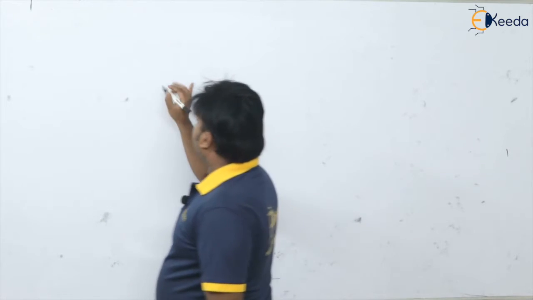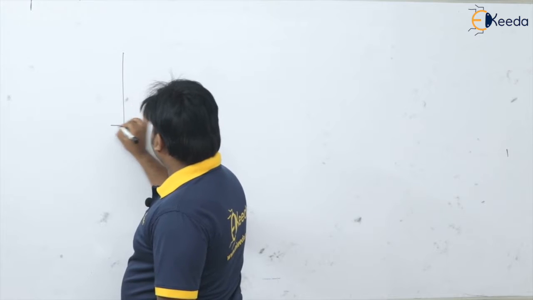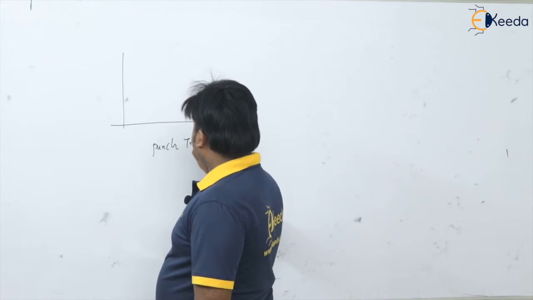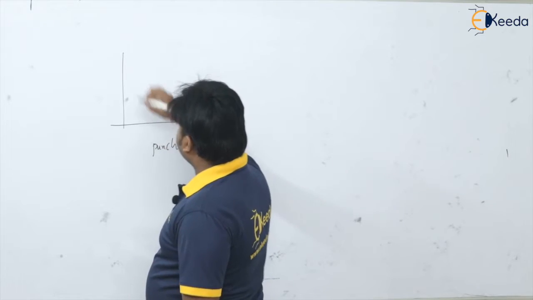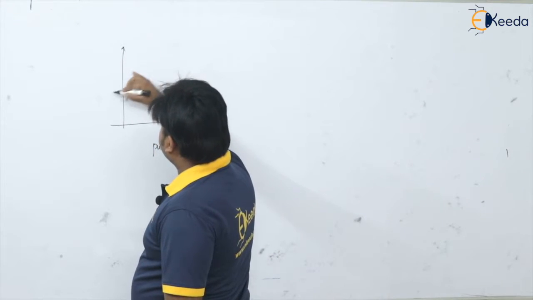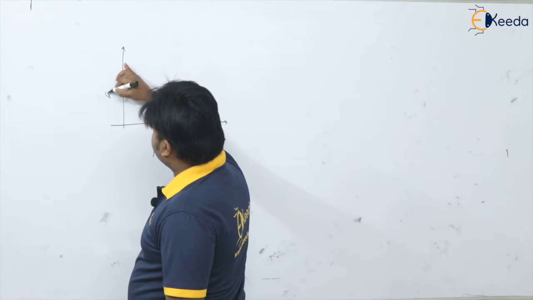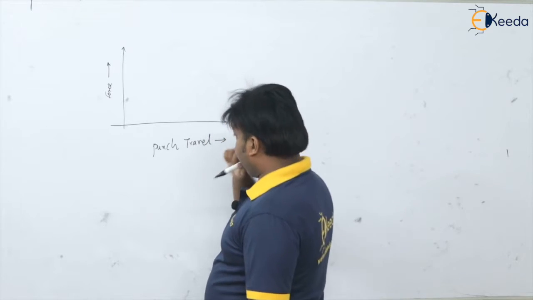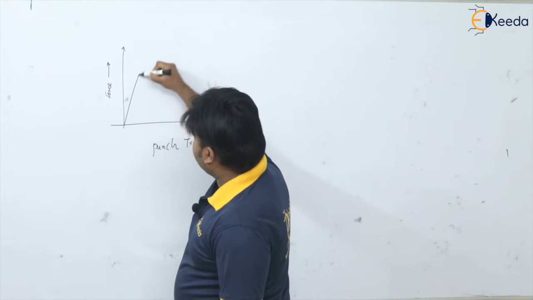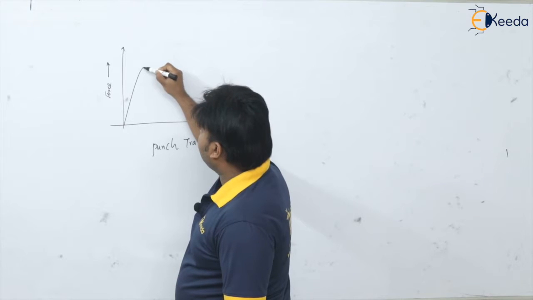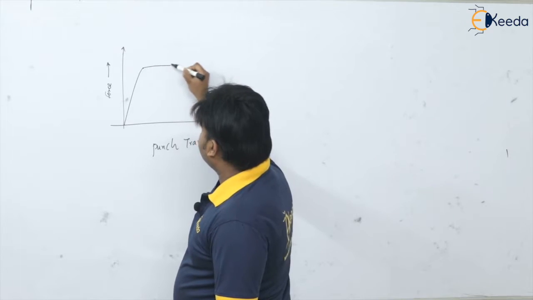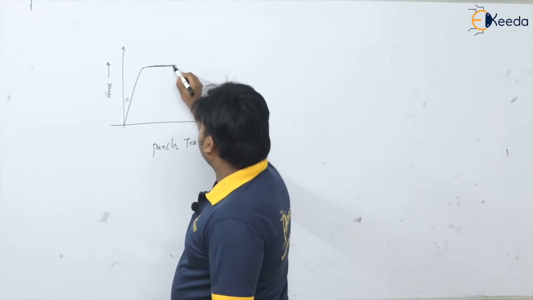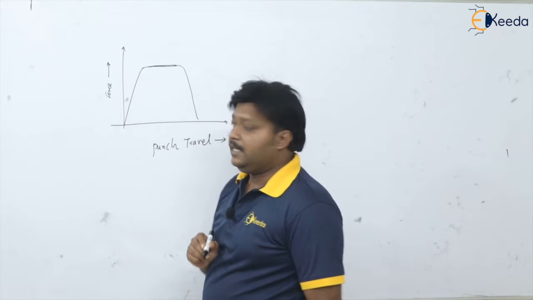This curve will show the punch travel here, and here will be the force. The force increases to the maximum, completes the thickness of the plate, and then comes down like that.